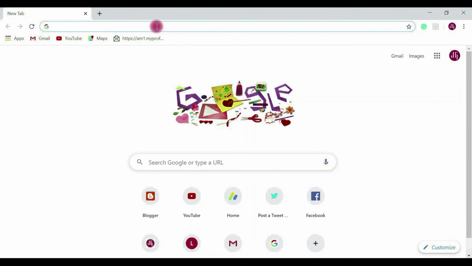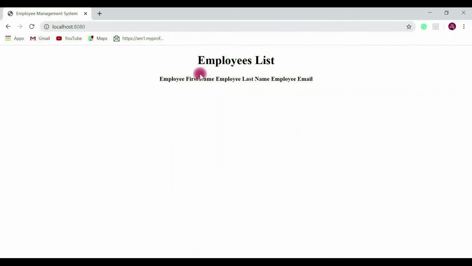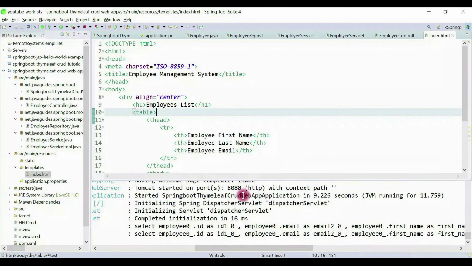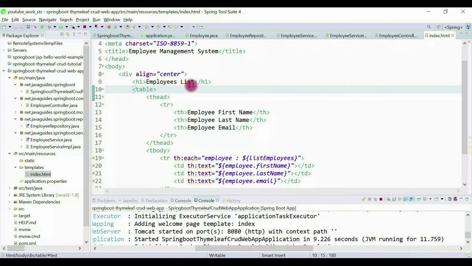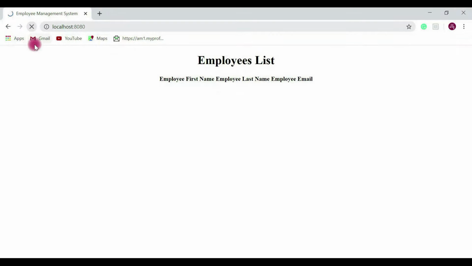In a browser tab, just type localhost:8080. This will display the page that looks like this. So let's open the index.xml file here, and we just provide a border for our table, border 1. Okay, and then again refresh. So here you can see we have just provided a border for the table.